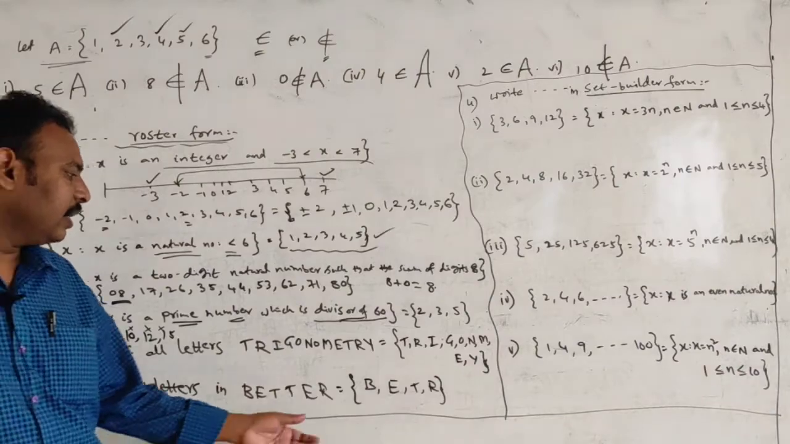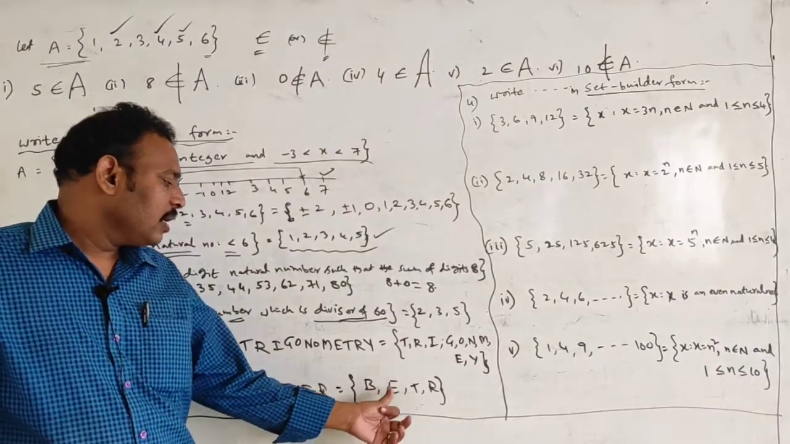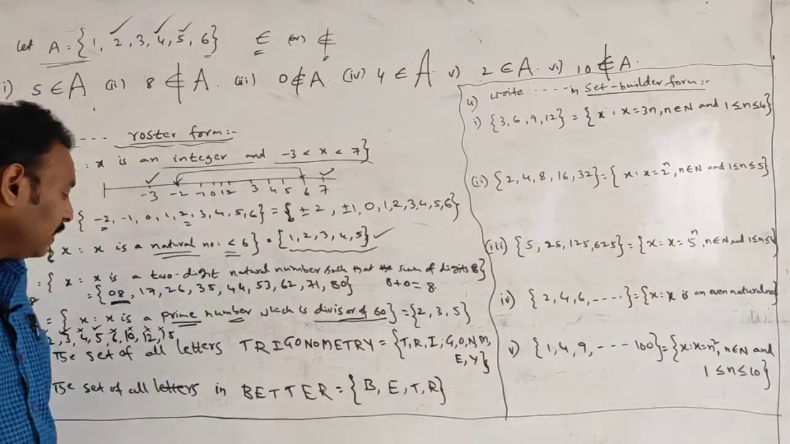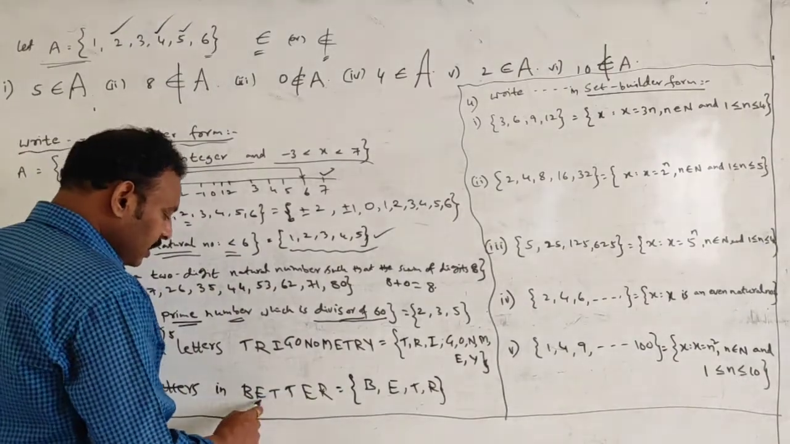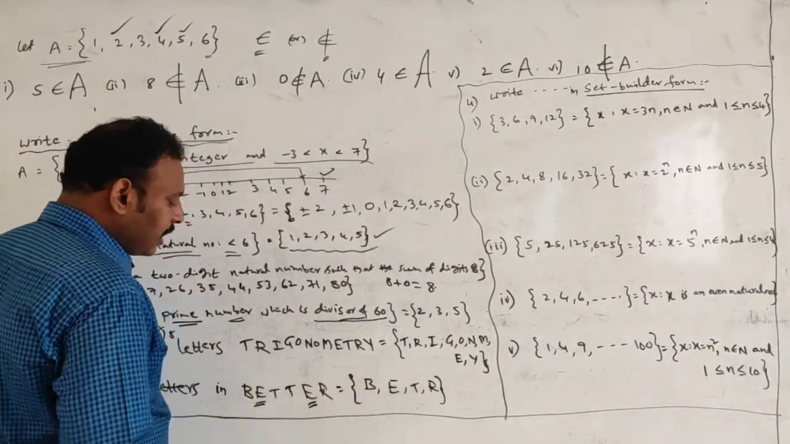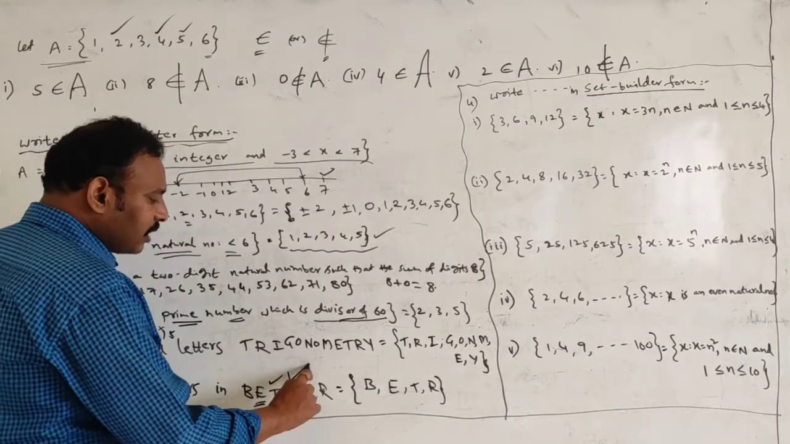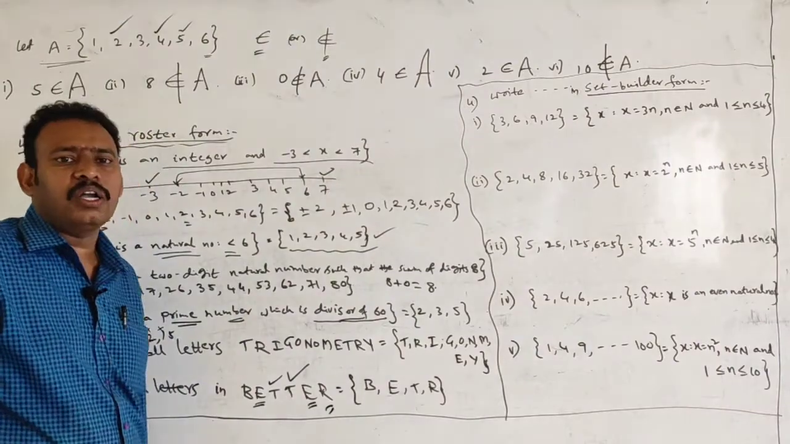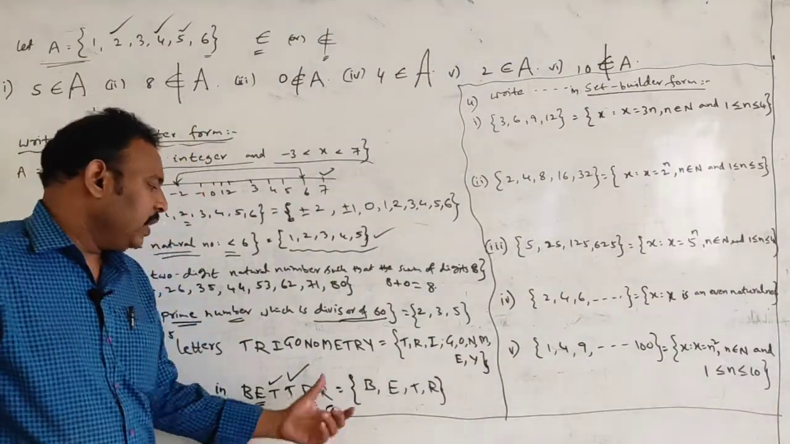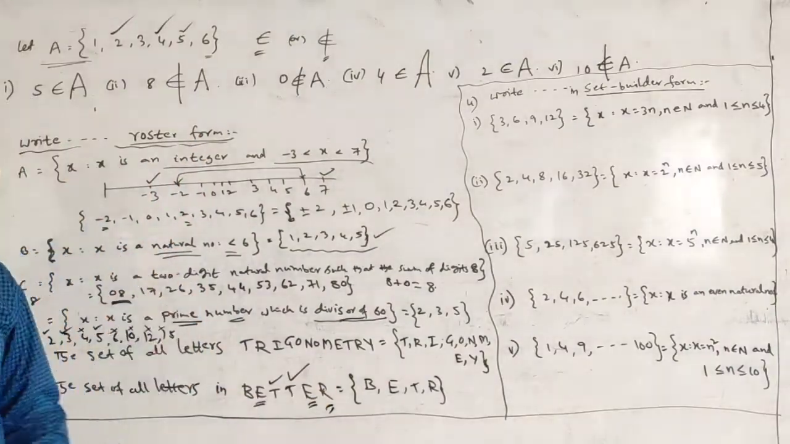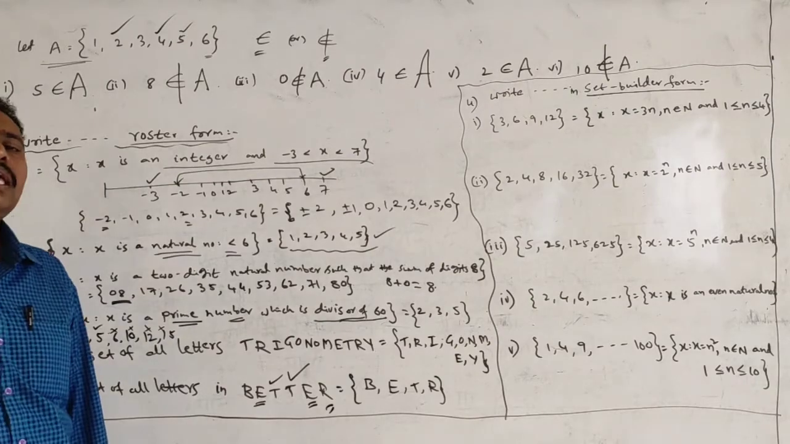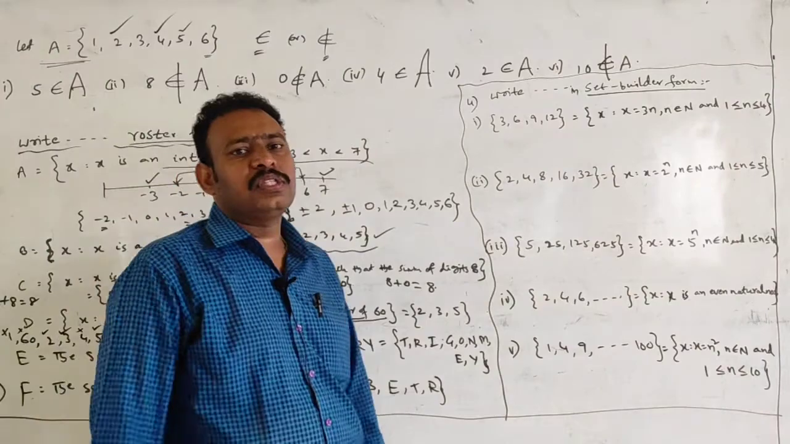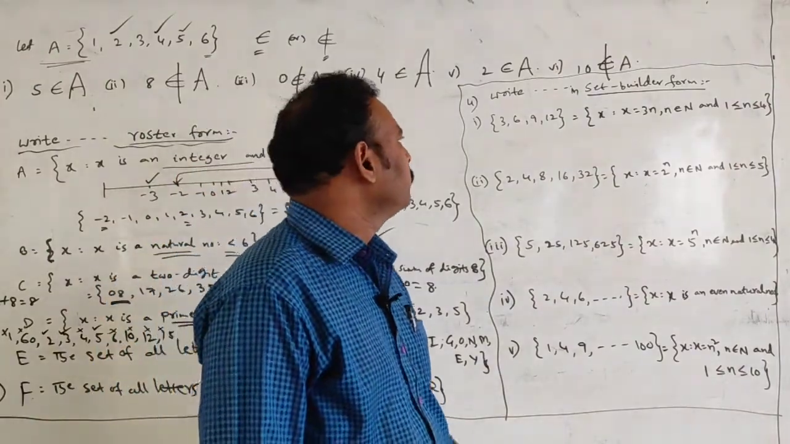In that, the word better has B-E-T-R. B is one, two E's are there, two T's are there, write one T, right, one R is there, just write one R, students. That's all. B-E-T-R, like that. Okay, students, this is set builder form.